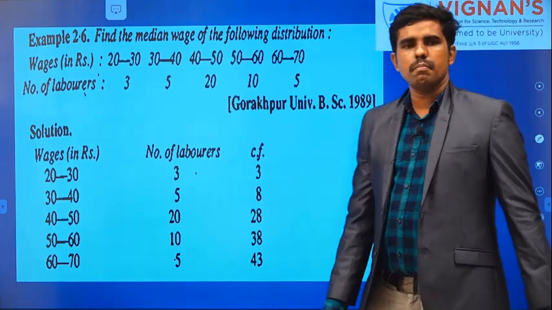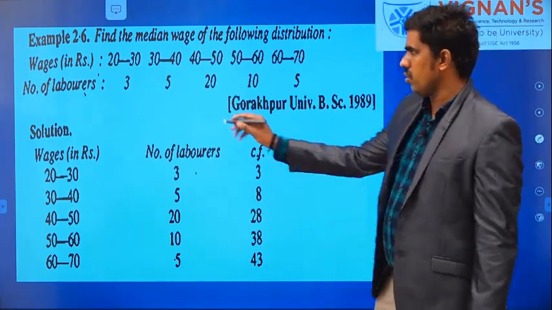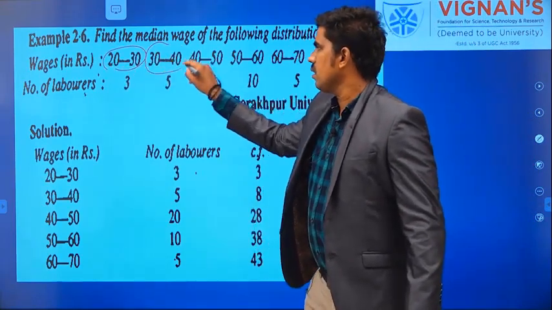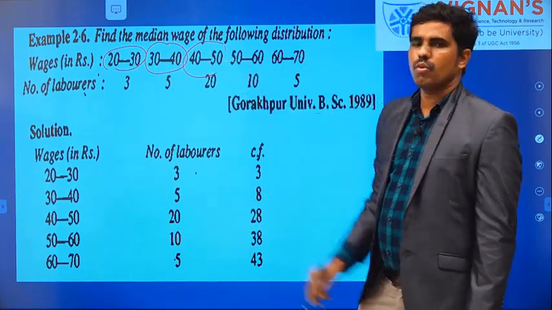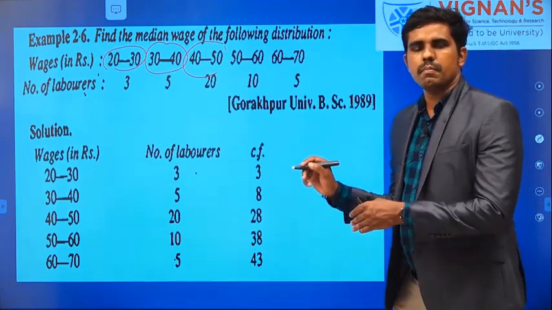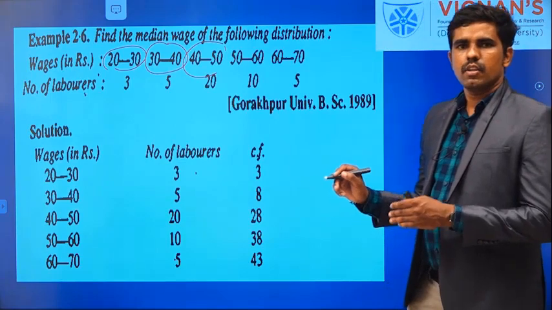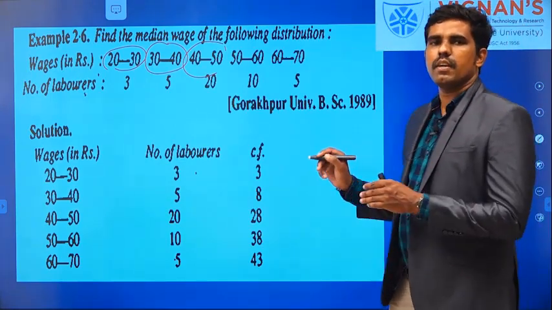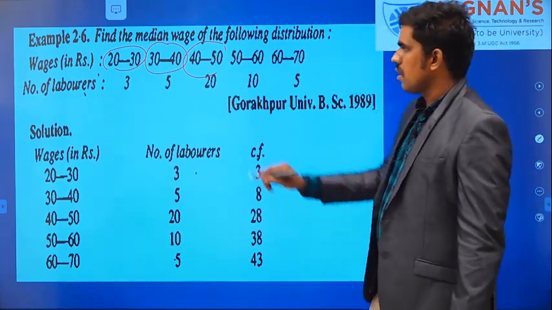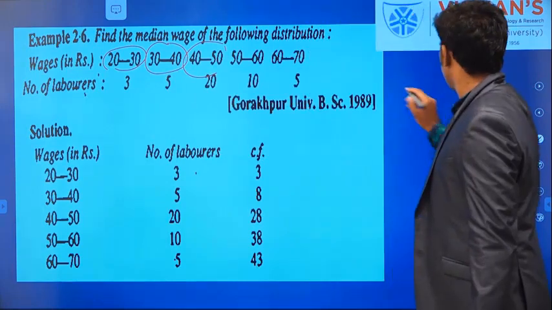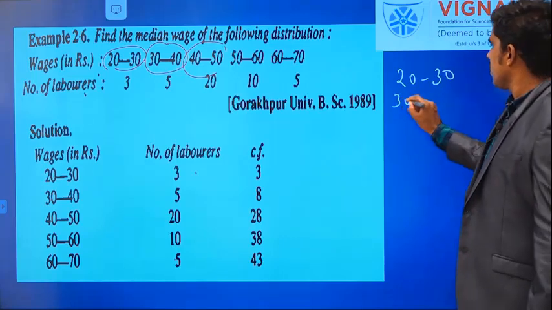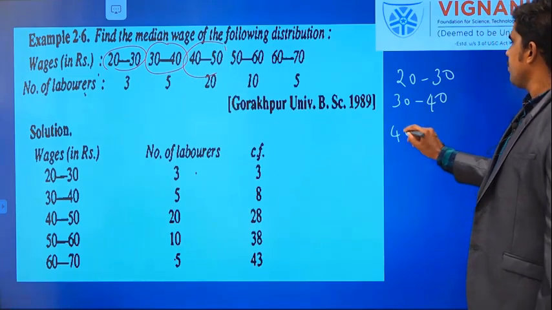Now this problem belongs to class interval data, you can understand, right? The values are given in interval format: 20 to 30, 30 to 40, 40 to 50. So, class interval. And as I told you, if the given problem is in class interval format, you have to make sure whether this interval is an exclusive class interval. We will check now which class interval type. This one, 20 to 30, 30 to 40, 40 to 50, in this way it is going.